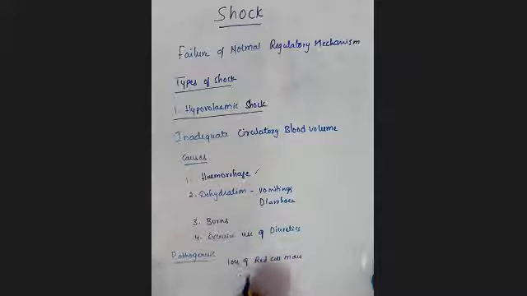No doubt all these conditions may lead to hypovolemic shock, but most commonly it is the loss of red cell mass because of hemorrhage. So this is also known as hemorrhagic shock.